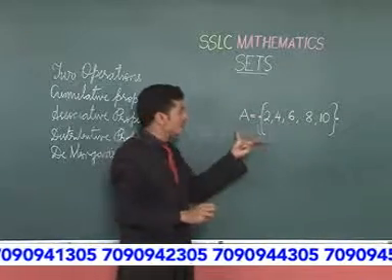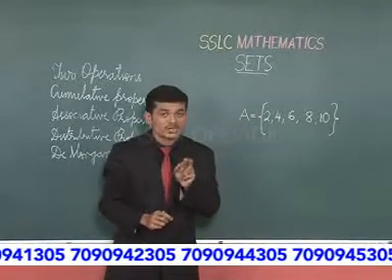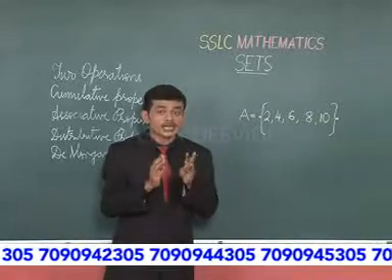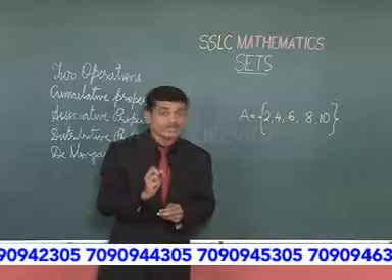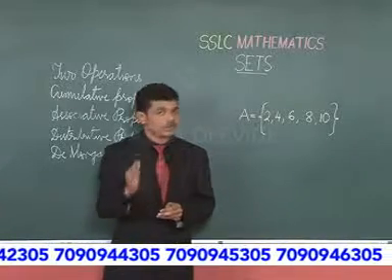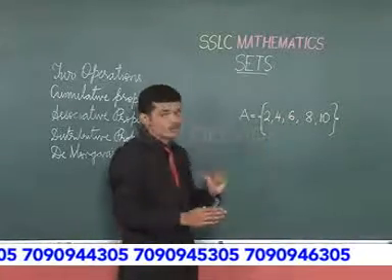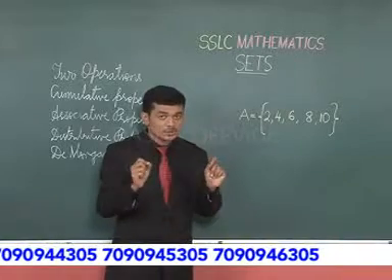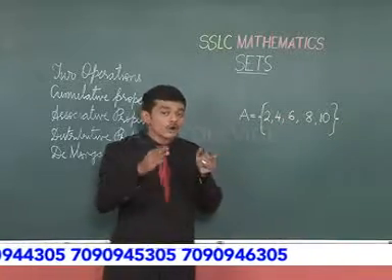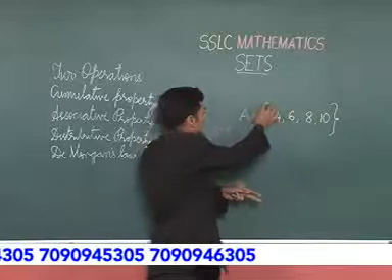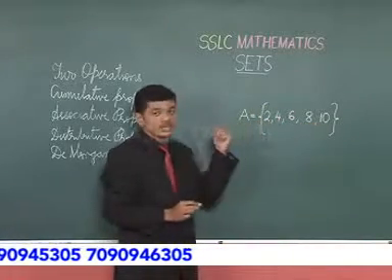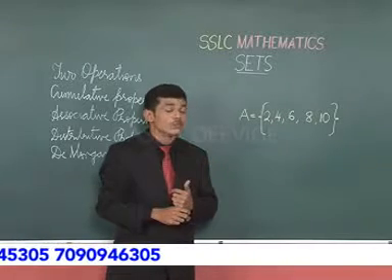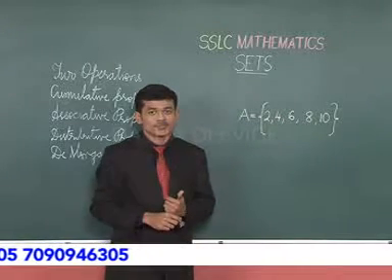This is the representation of a set defined as a set of even numbers from 0 to 10. Always we represent the members of the set in a flower bracket, and it is denoted by any letter.